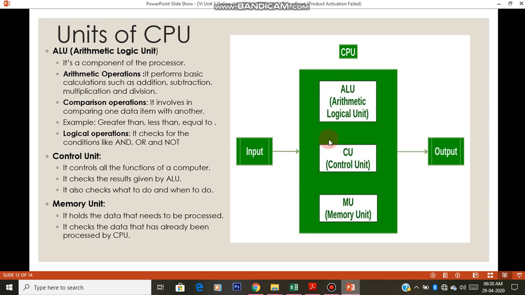It decides which process needs to be processed right now, when it should be displayed, and when data should be taken from the input device. All these things are decided by the control unit.